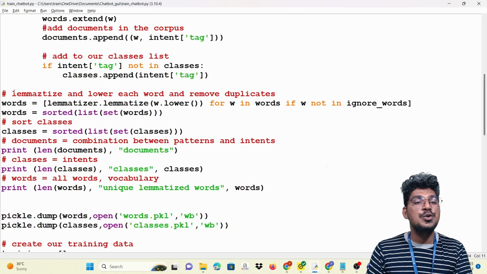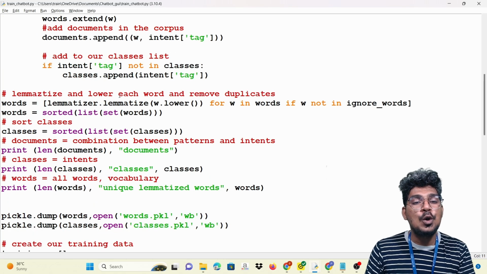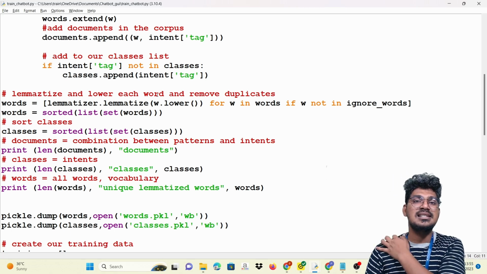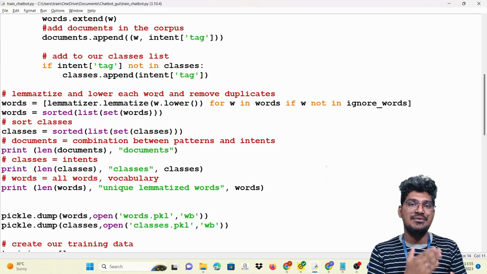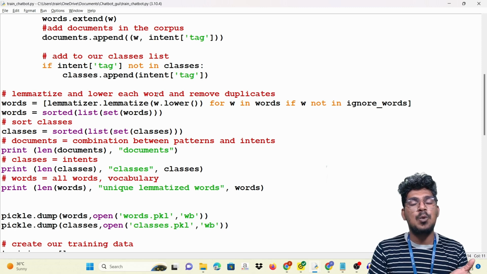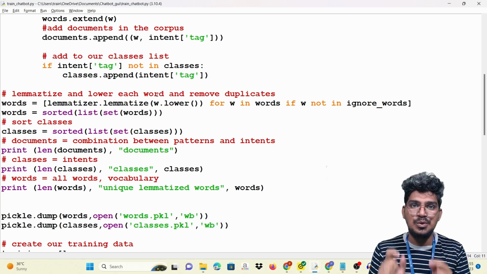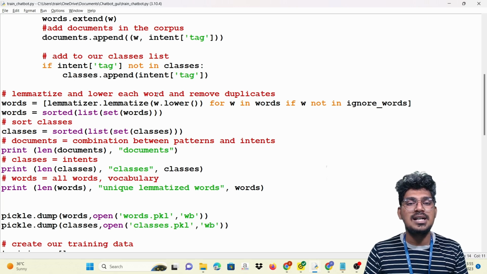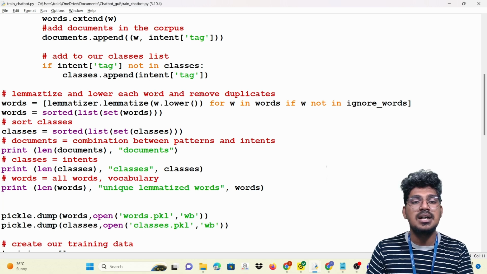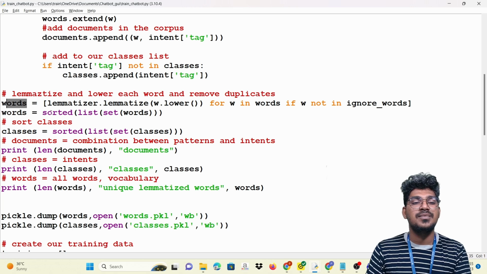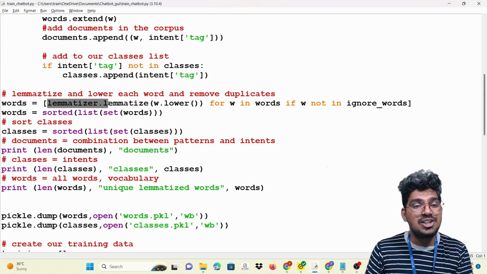After that, I am going to use the lemmatization to lower each word and remove the duplicates. Lemmatization, in the sense I already told you: certified, certificate and certification. Here, what is the root word? Certify. So certify is the root word. That particular root word stays, and the remaining will be removed. That is nothing but removing the duplicates.